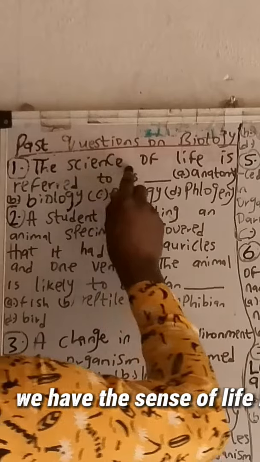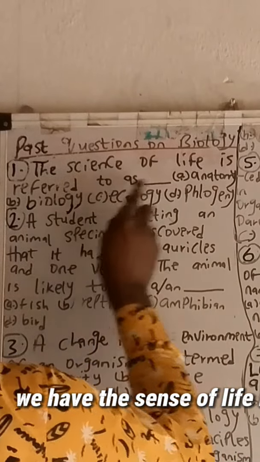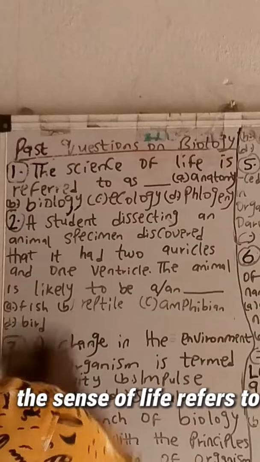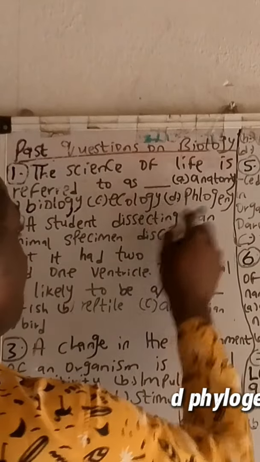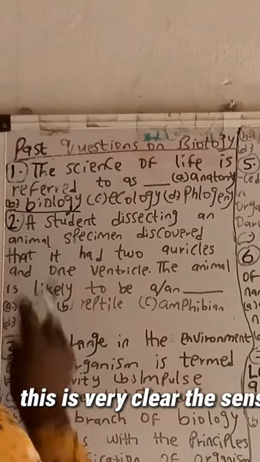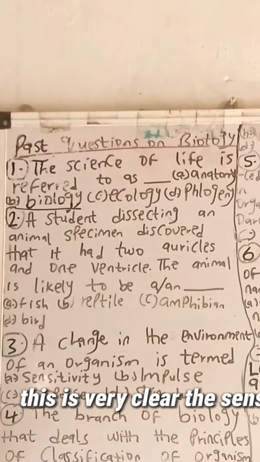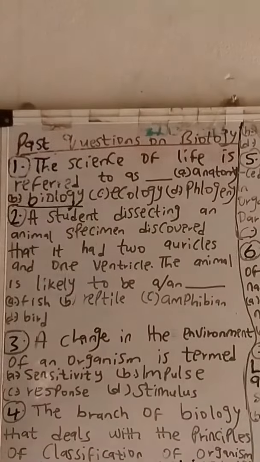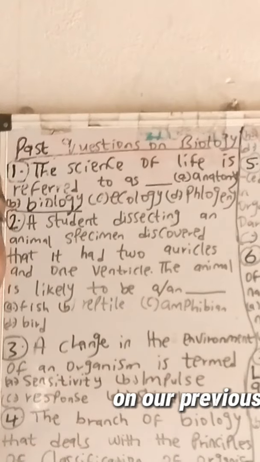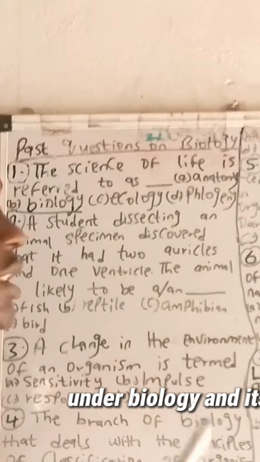Now, number one, we have the science of life refers to as dash. A. Anatomy. B. Biology. C. Ecology. D. Phylogeny. The answer is what? Biology. This is very clear. The science of life is biology. For more information, you can fall back on our channel on our previous lectures under biology and its applications to know more of this.